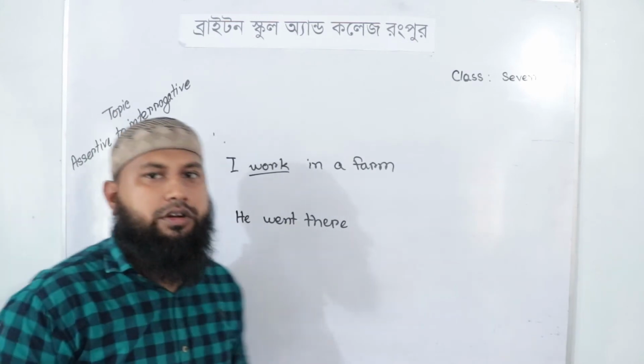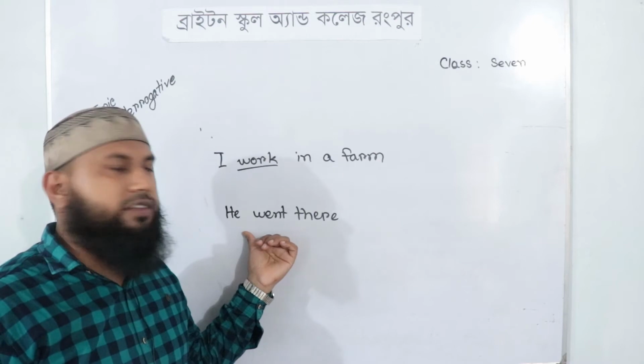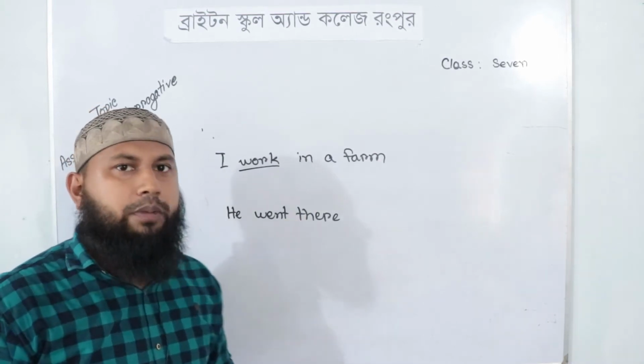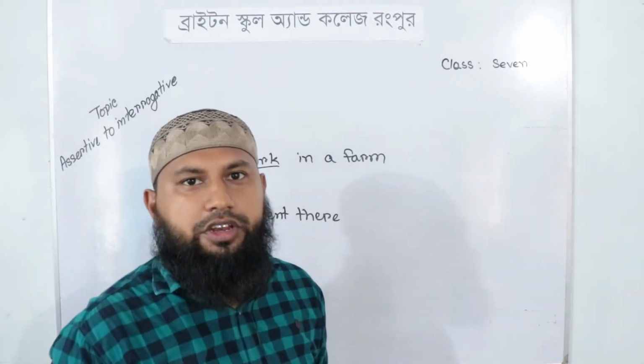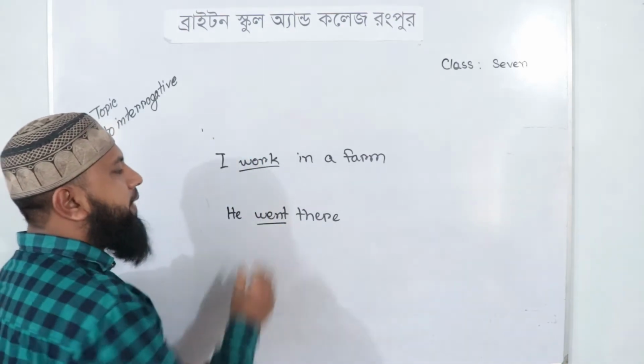He went there. This is an example of past indefinite tense. There is the verb went, which is in past form.